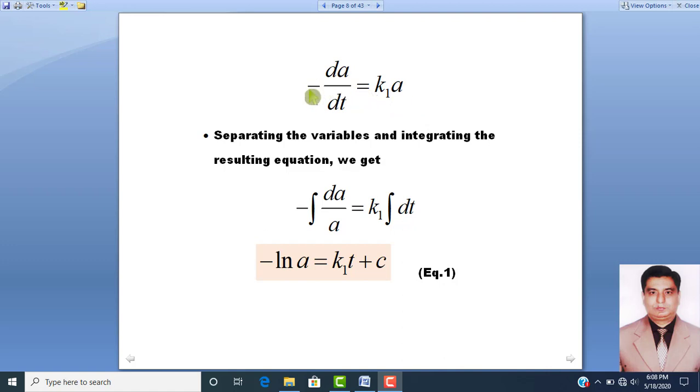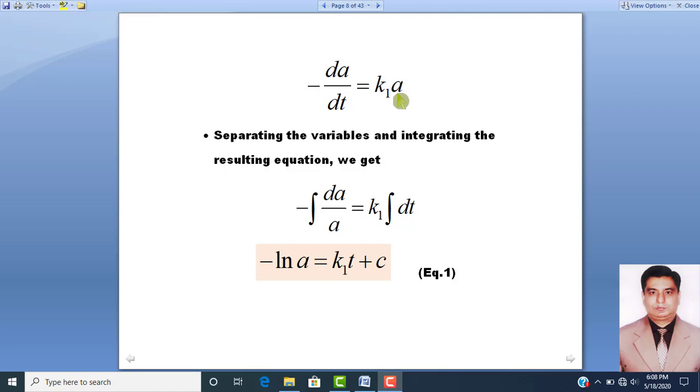It means the change in concentration of reactant A with the passage of time is equal to the product of rate constant K1 and the concentration of reactant A at time t.